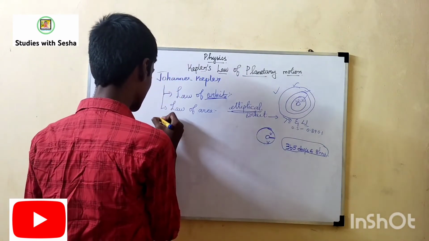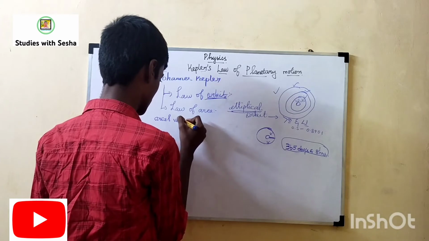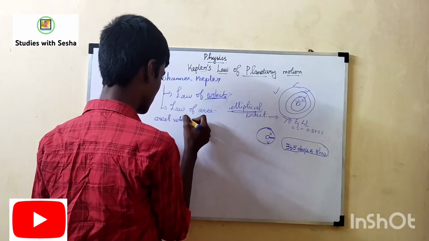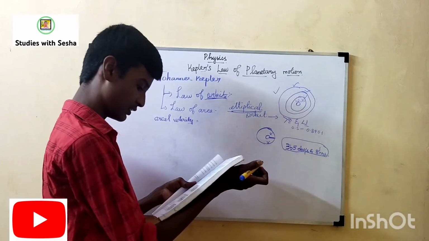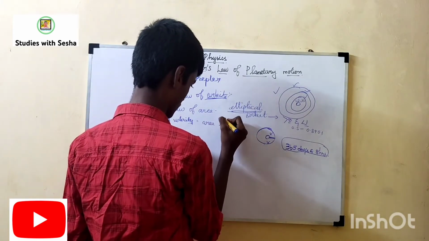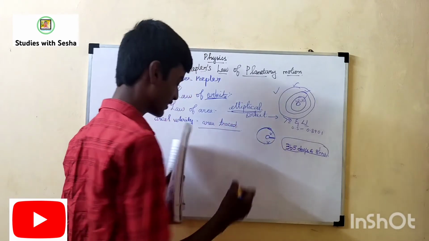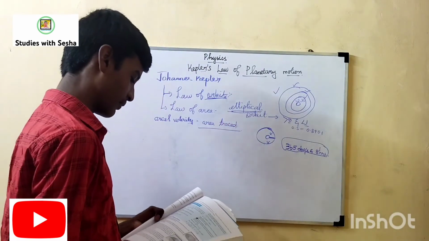Then aerial velocity is equal to area traced by the planet divided by time.